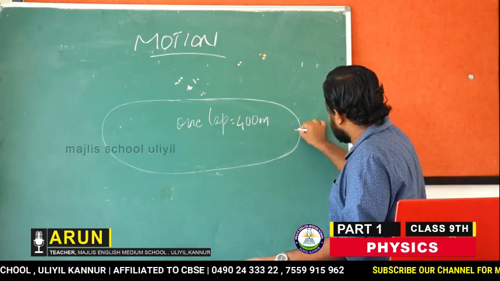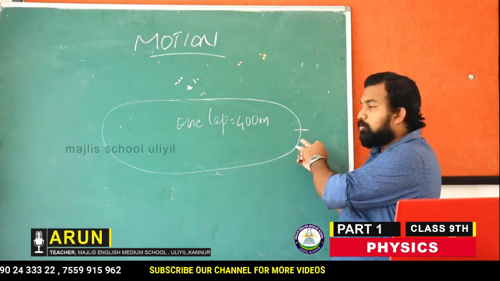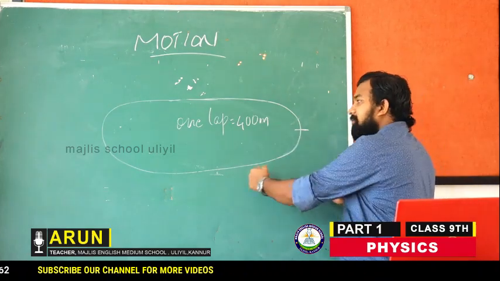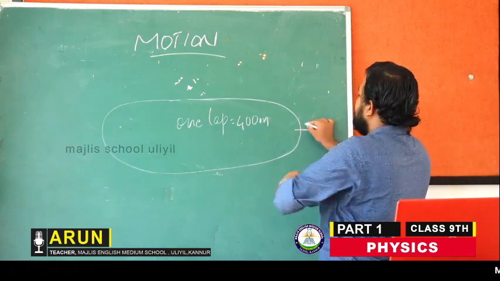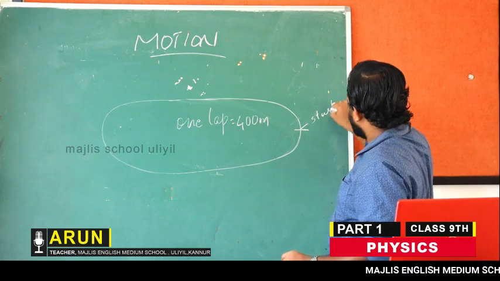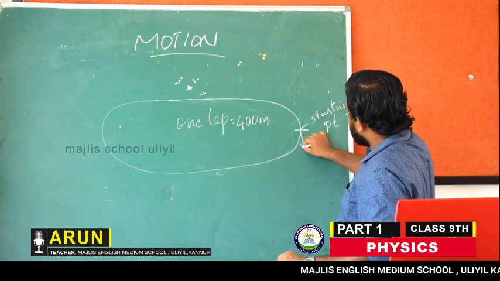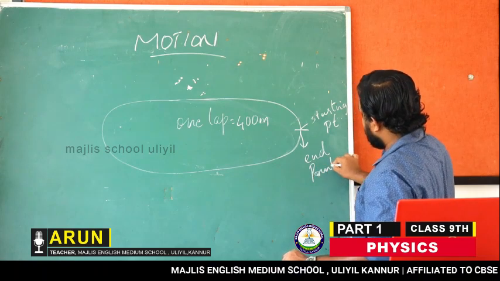This is the starting point where the race starts. Usain Bolt will start from here. He will be running through the track, and when he reaches the end point, that is the starting point, the starting point is the ending point also.